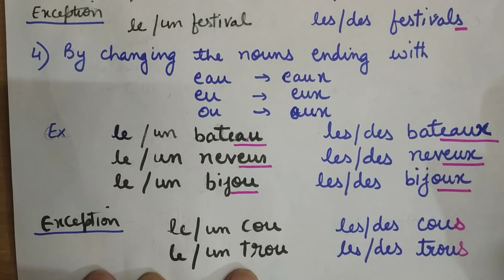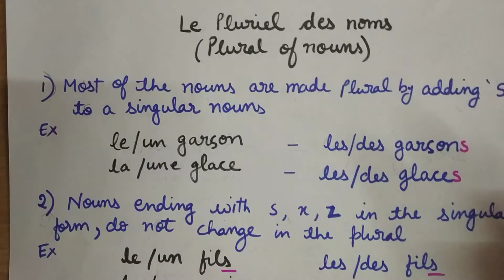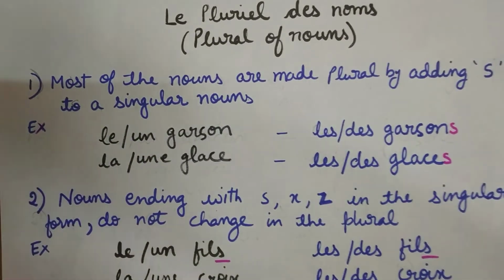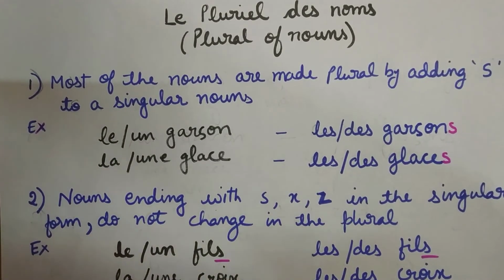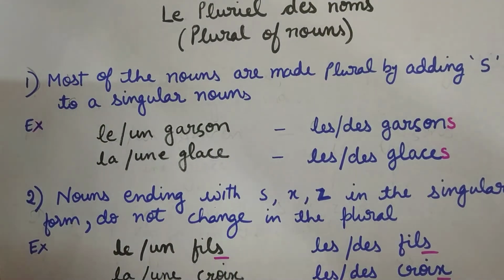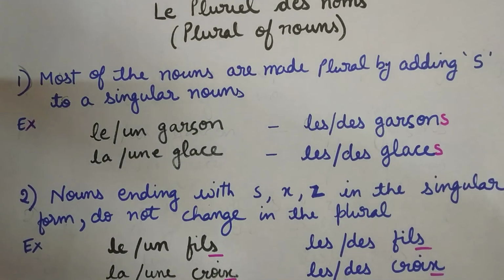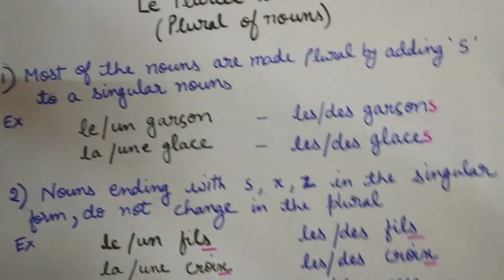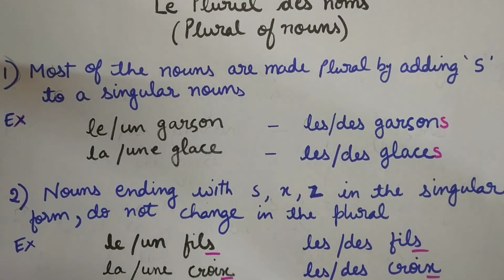Okay? Till then, just remember all the points we did. Try to memorize the points, how we change the endings, whichever ending we have. And remember, indefinite articles un change to des, and le, la, l apostrophe change to les, the definite articles. Okay? We have to change the articles while making the plural form.